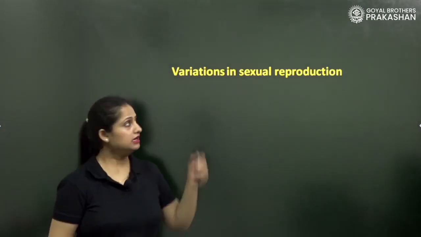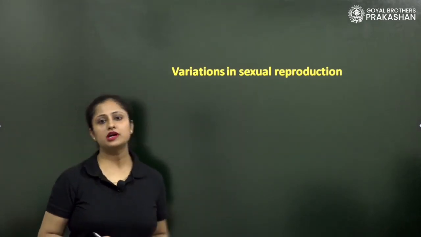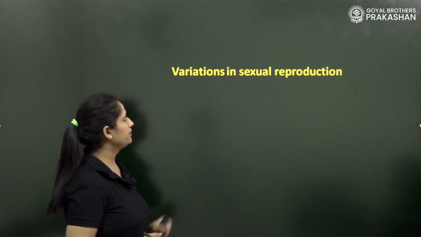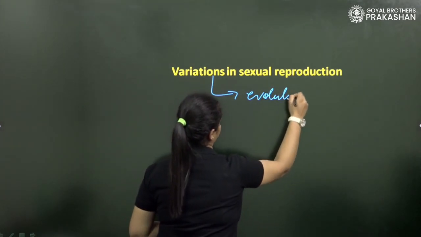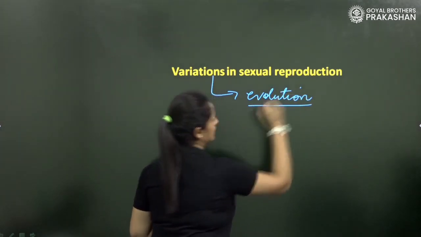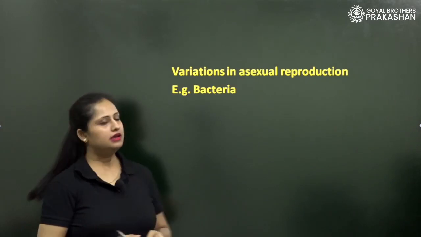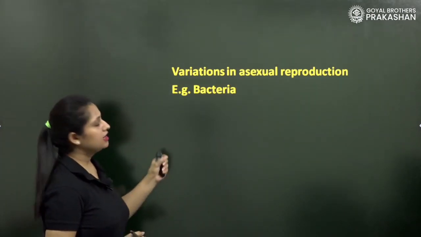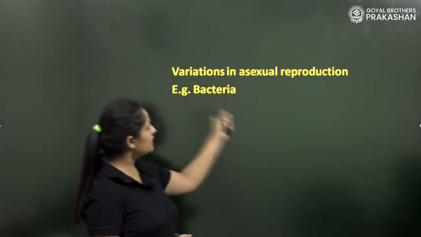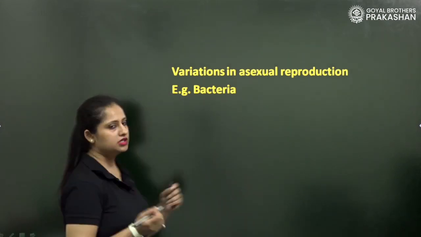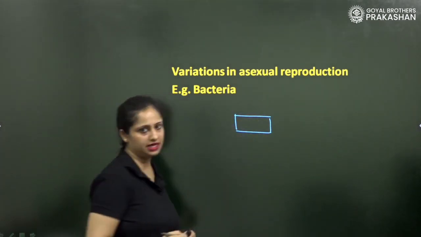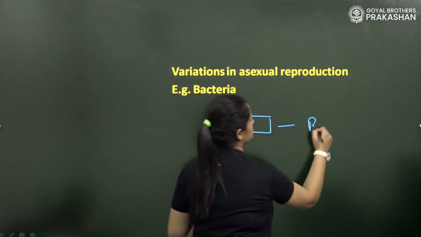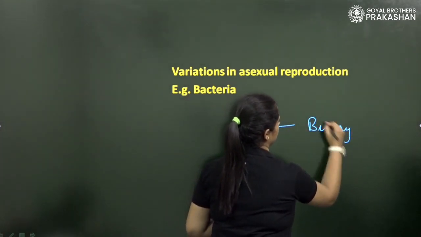So we have seen that variation in sexual reproduction is more. It leads to evolution. Variation leads to evolution. Now, if we talk about variation in asexual reproduction, for example, this is a bacterium and it divides by binary fission.